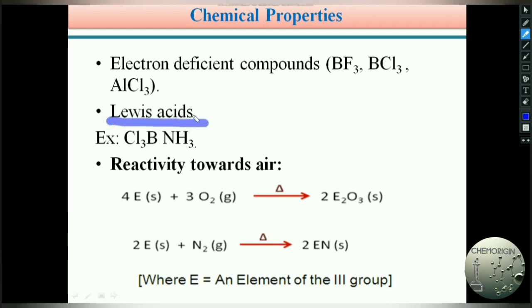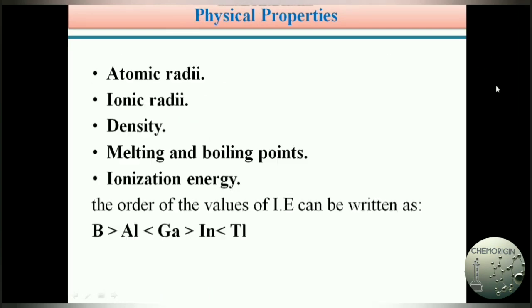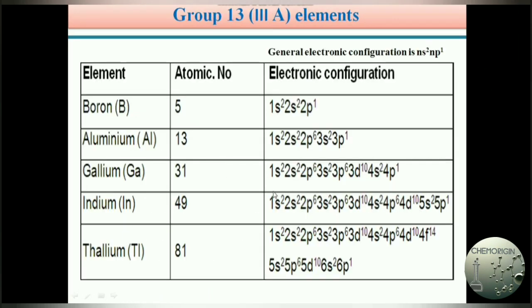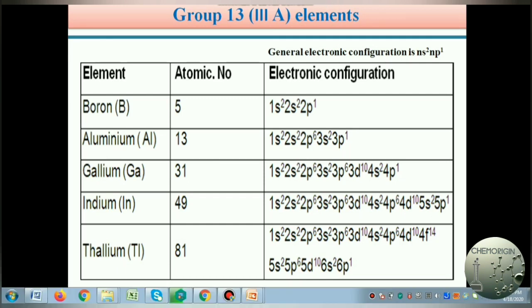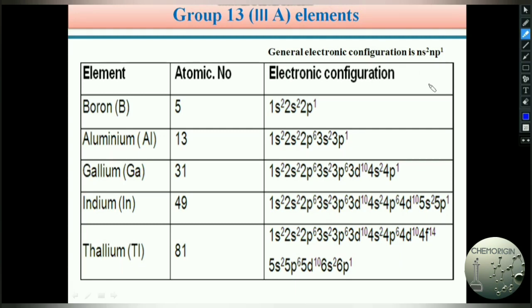To explain this concept, we will again go back to the first slide, the electronic configuration. See the electronic configuration of the boron atom. Atomic number is 5 and its electronic configuration is 1s2, 2s2, 2p1. This is the ground state electronic configuration.